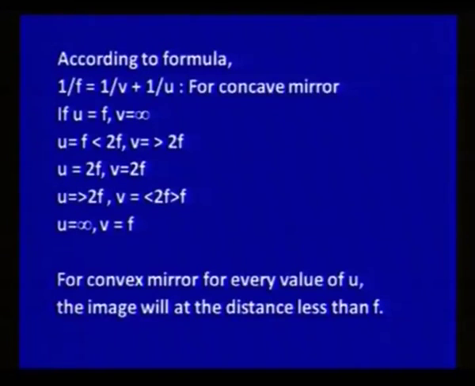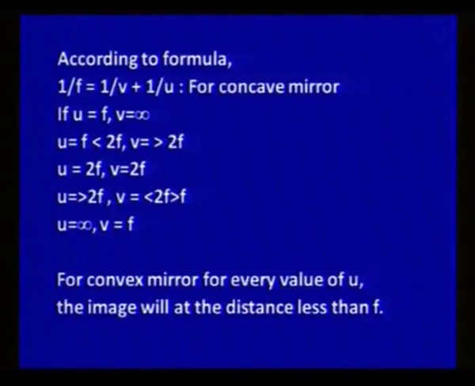Here we can use this formula 1 upon f is equal to 1 upon v plus 1 upon u to find the position of the image. If we put u equal to f in a concave mirror, then v will be equal to infinity, the image will be formed at infinity.